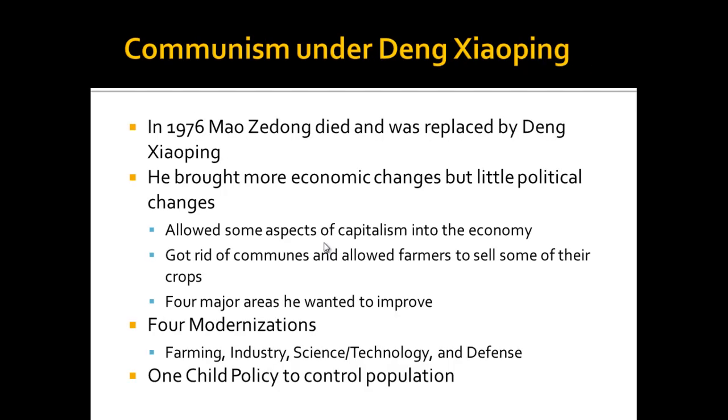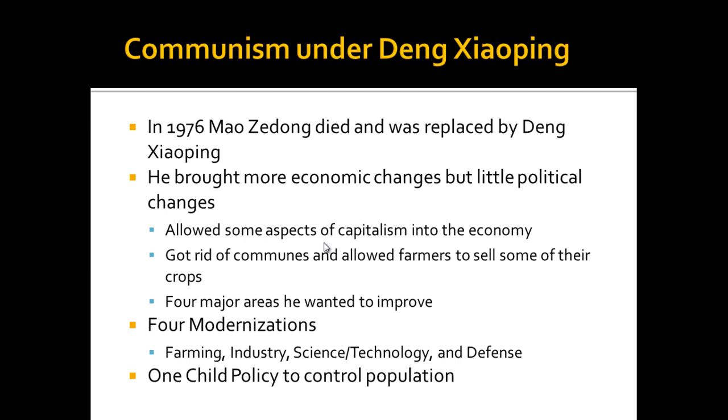In 1976, Mao Zedong dies. He's replaced by a more moderate leader named Deng Xiaoping. Deng Xiaoping is going to be more of a reformer, interested in improving the economic output more than in maintaining that pure political communist philosophy. He's not going to really change much politically.